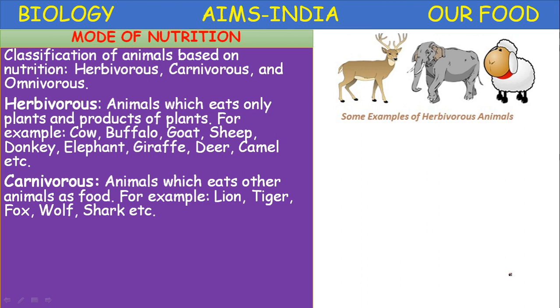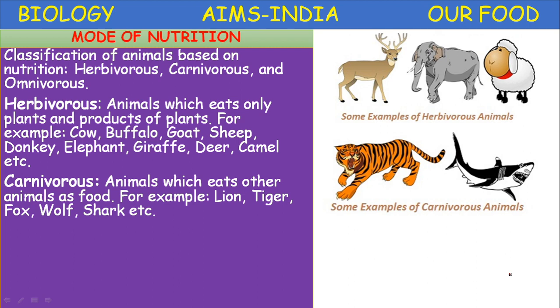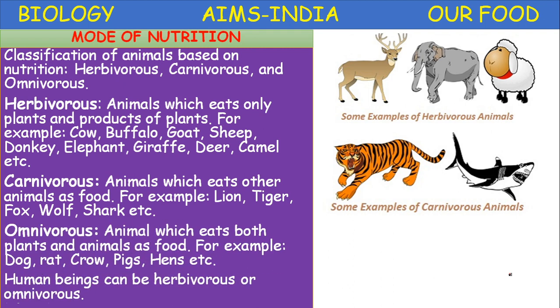Carnivorous animals are the animals which eat other animals as food, or feed on the flesh of other animals: lion, tiger, fox, wolf, shark, etc. Here tiger and shark are carnivorous animals.